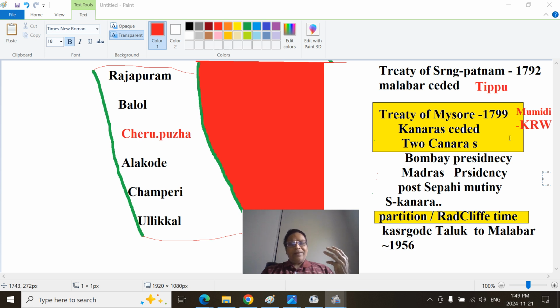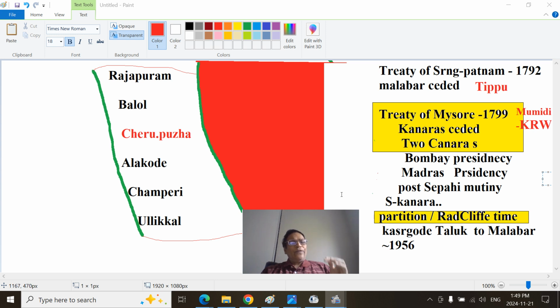Later, these areas initially were part of the Bombay Presidency. When geographic contiguity was made and the Treaty of Carnatic was made with Azimuddaulah around 1801, these territories were designated the Madras Presidency, which I have talked about extensively, and you can look at it. Post Sepoy Mutiny, the North Kannada district was attached to the Bombay Presidency, South Kannada to the Madras Presidency, then partition and Radcliffe time, Kasargode and Malabar district, and so on.